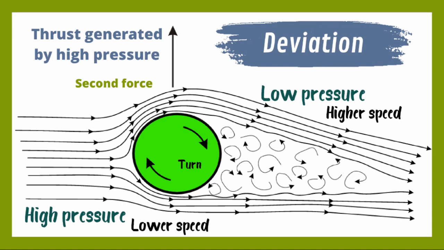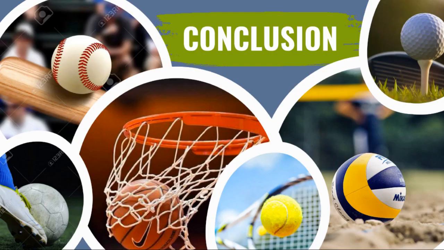The region with high pressure gradually pushes the ball towards the region with low pressure, generating that characteristic deviation of the Magnus effect. Finally, it must be remembered that the Magnus effect depends on other physical principles, mainly Bernoulli's theorem, and that this effect only occurs in sports that use balls, such as volleyball, basketball, baseball, tennis, golf, among many others.